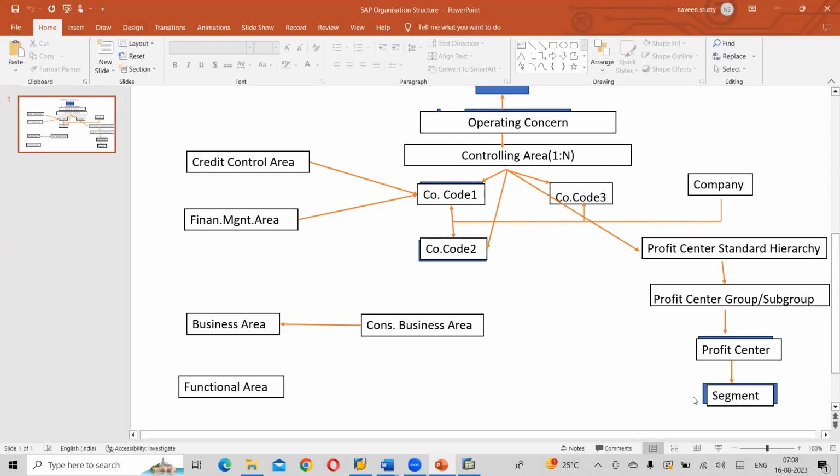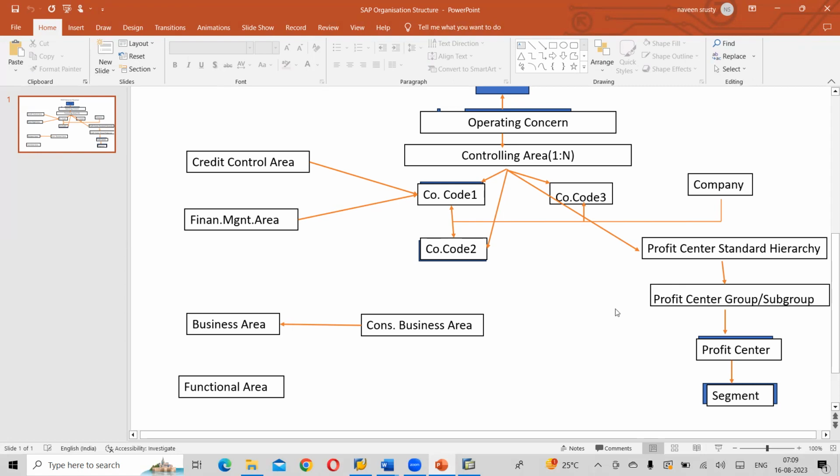After completion of assignment, chart of accounts, and everything, we will step into new GL accounting. At that point we will understand what exactly the controlling area and company code global parameters are. We will do company code global parameters after chart of accounts, fiscal year maintenance, and the complete organization structure. At the end, we will go to new GL accounting.